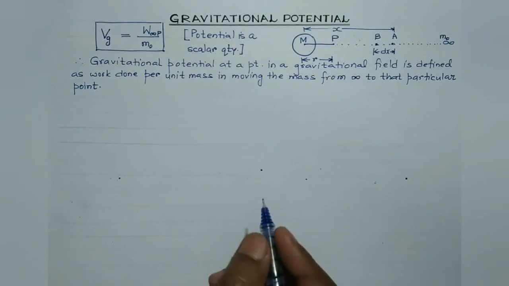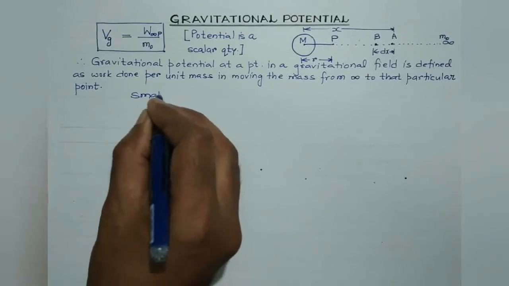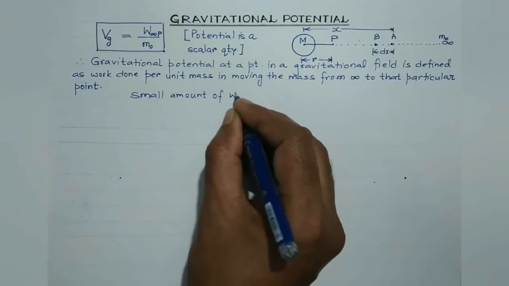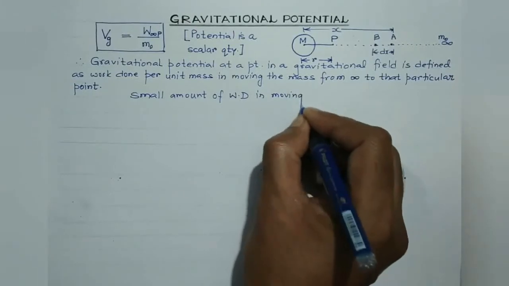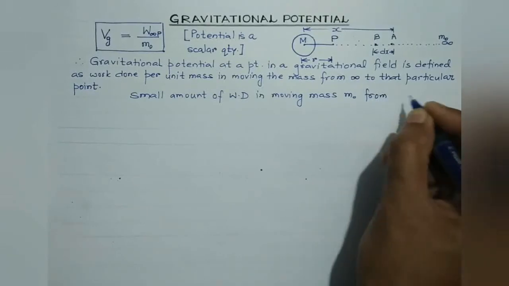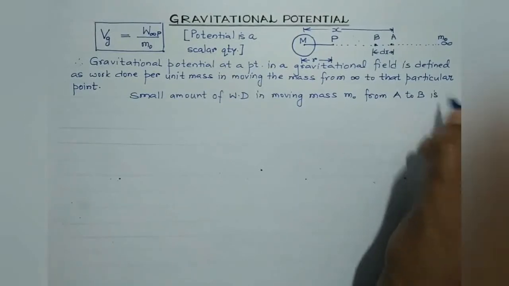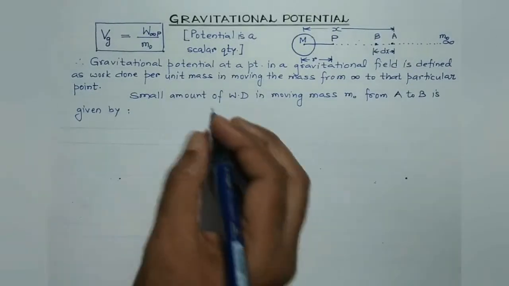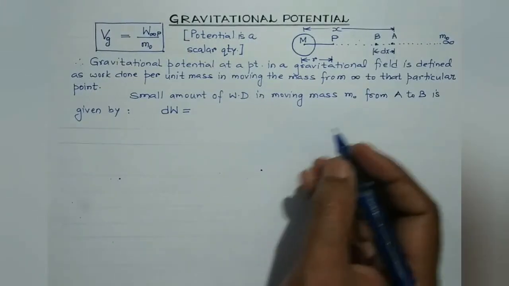That is our objective. So, the small amount of work done in moving mass m0 from A to B through small distance dx may be represented by dW, and it is given by the scalar product of force and displacement.